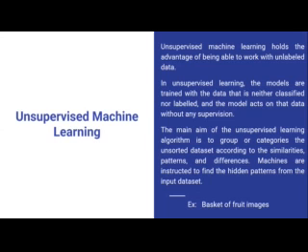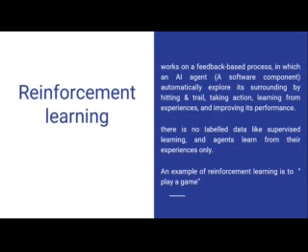At last, we come to reinforcement learning. Reinforcement learning is an algorithm completely based on a feedback based process in which an AI agent automatically explores its surroundings by trial and error, taking action, learning from experiences, and improving its performance. Here there is no labeled data like supervised learning, and it is similar to human beings.